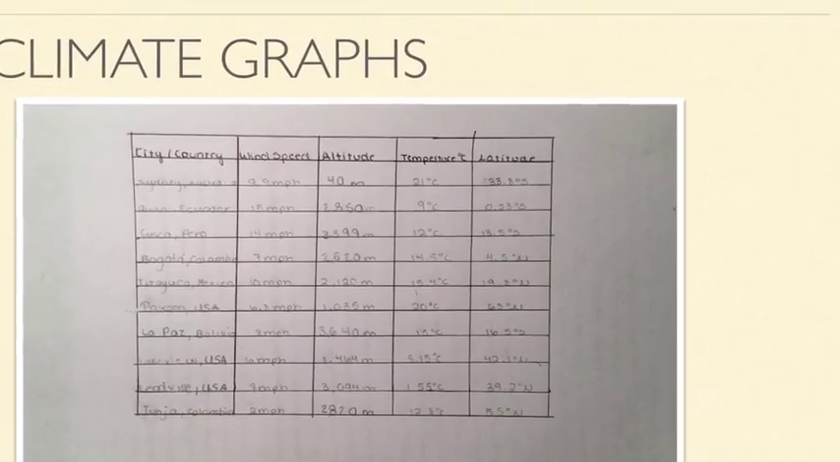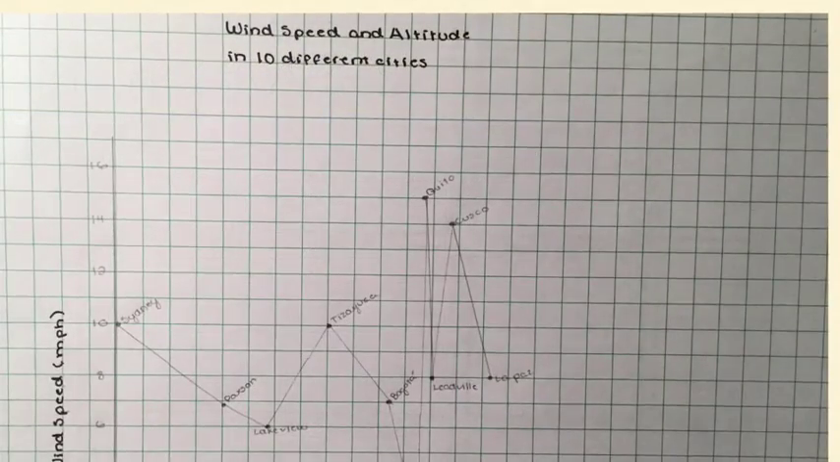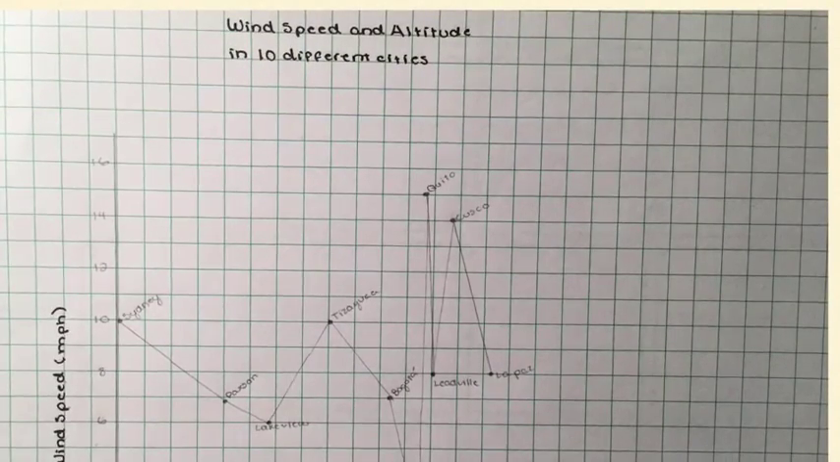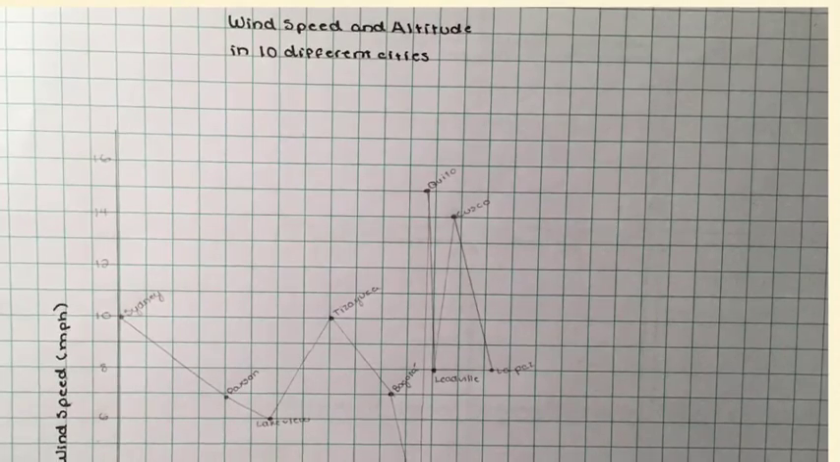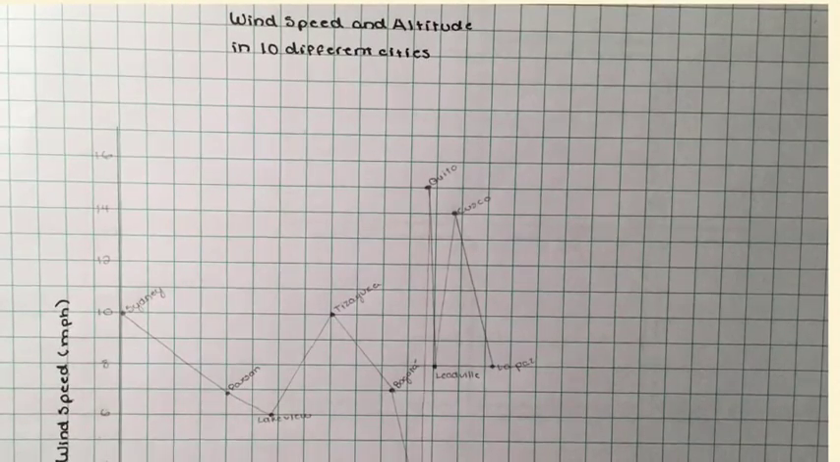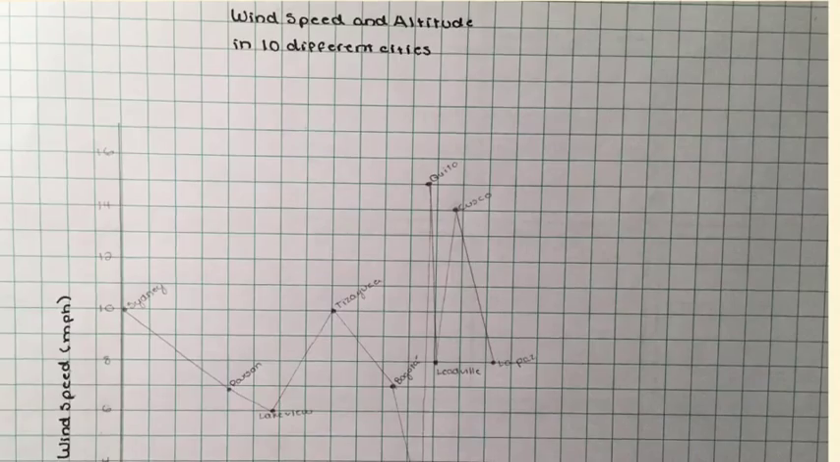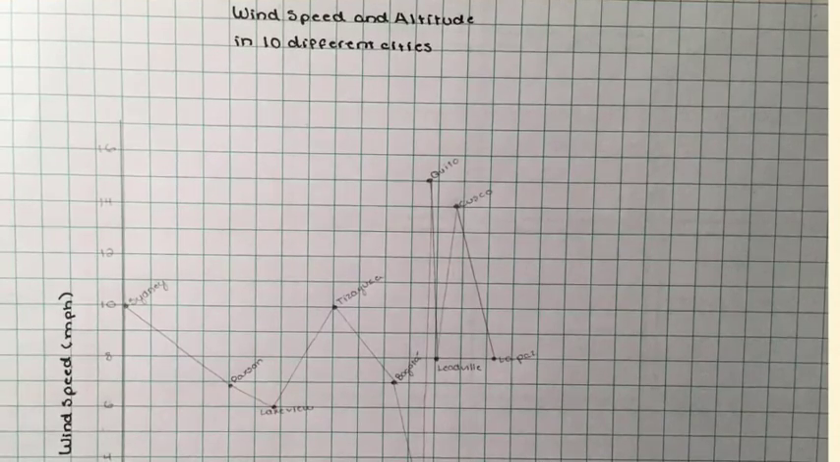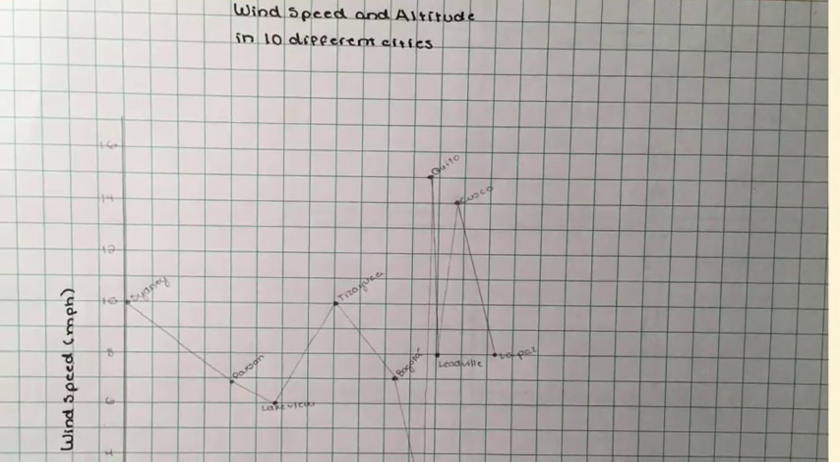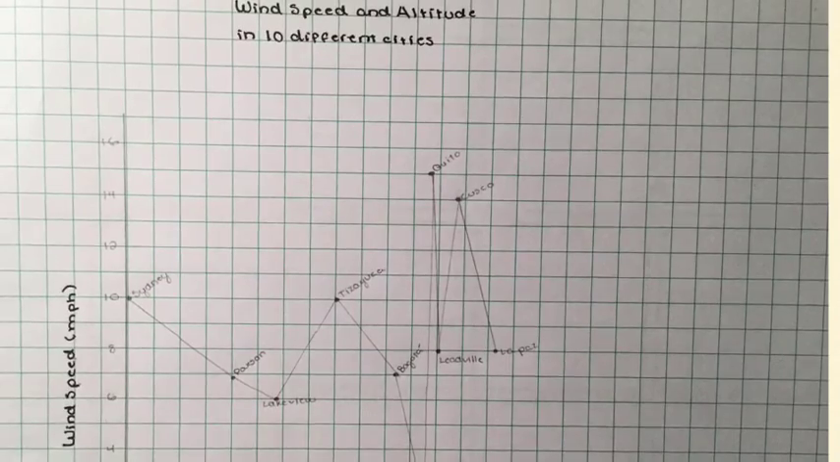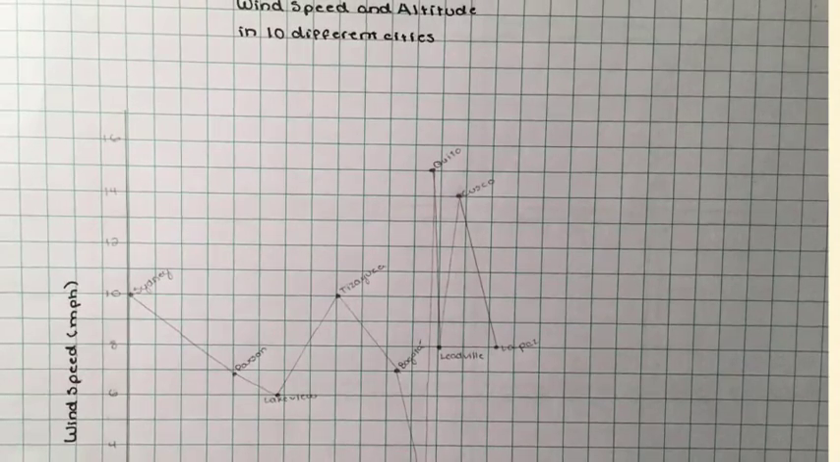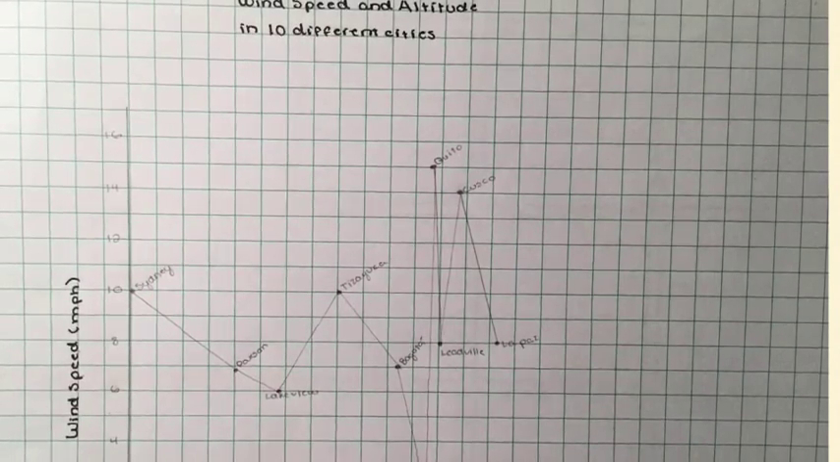Climate graphs. Wind speed and altitude in 10 different cities. On this graph, we can see that the city with the highest wind speed is Quito, and the city with the lowest wind speed is Tunja. We can also see that the city with the lowest altitude is Sydney, and the city with the highest altitude is La Paz.